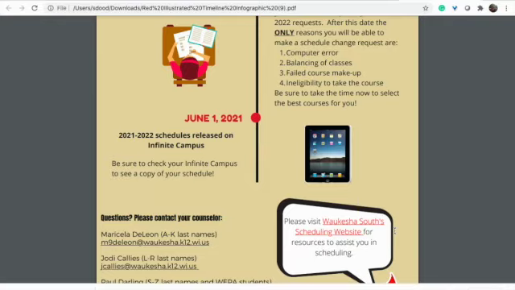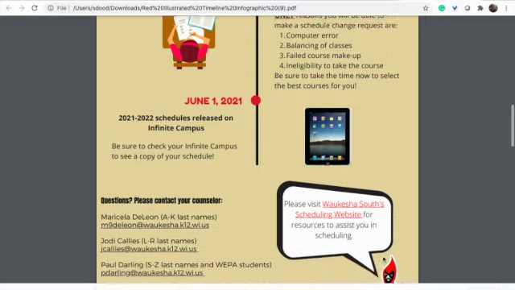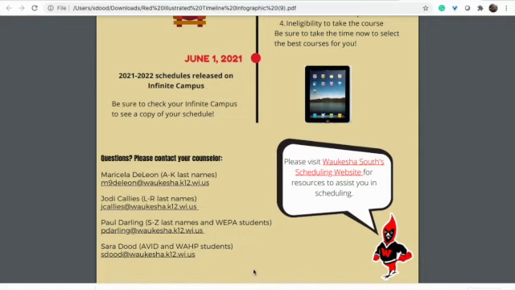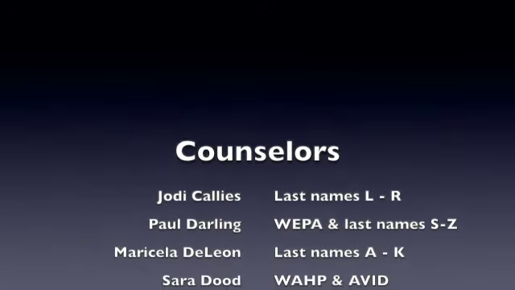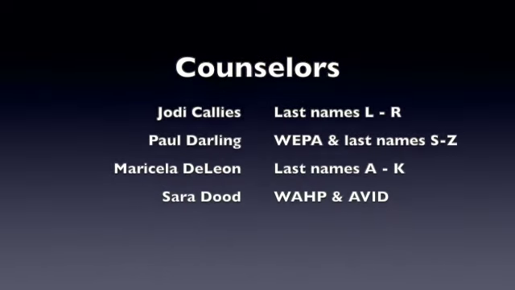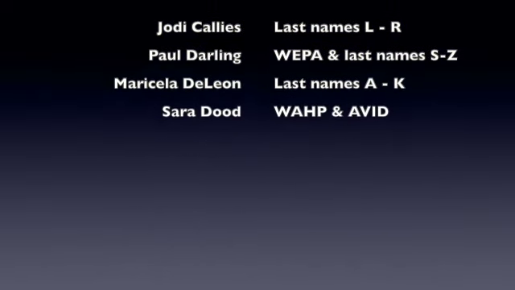On June 1st, which seems very far away, but it won't be, that is going to be when your 2021-2022 schedules are released on Infinite Campus, so be sure to look there. All the counselors are listed right here with the alphabet breakdown. If students are in the Engineering Academy, they work with Mr. Darling. Ms. Jude does the AVID as well as the Health Academy students, and all their students are by the last name. So be looking out for your counselors and definitely reach out if there are additional questions.